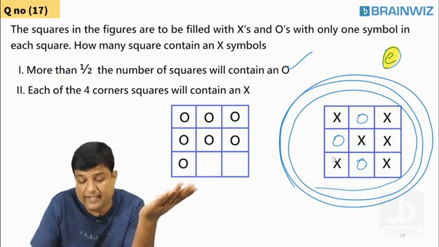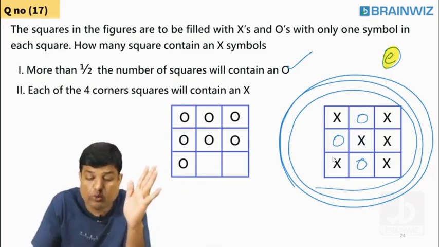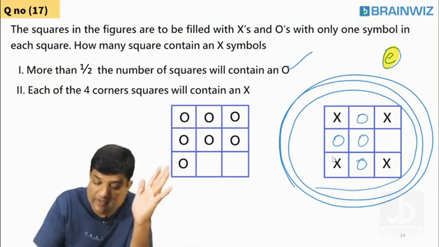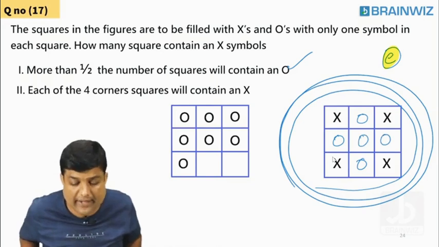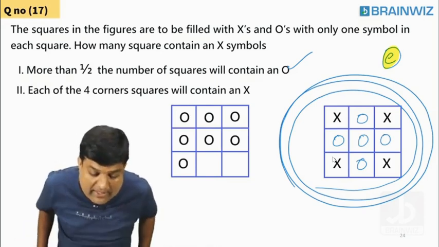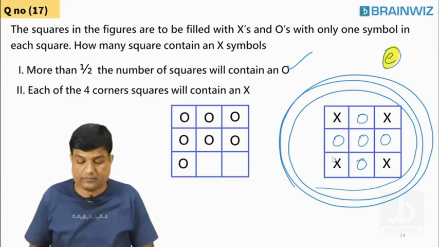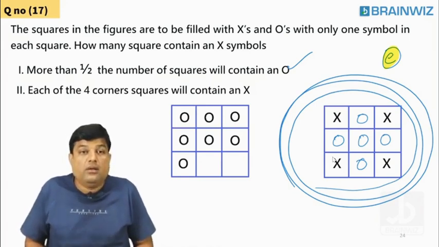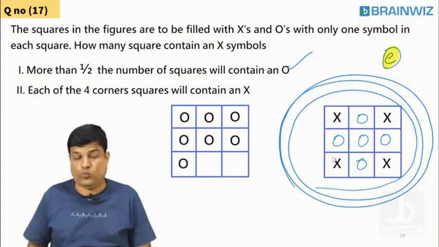If you have X here, 3 O's we cannot satisfy because what did he say, students? More than half. For more than half, definitely these two should not be there, meaning remaining all are O's. Have you understood this thing? So using this, how many X symbols are there? Yes, we can say using statement 1 and statement 2. Have you all understood this? Say yes or no. Come on.